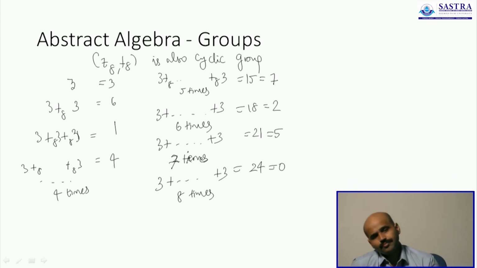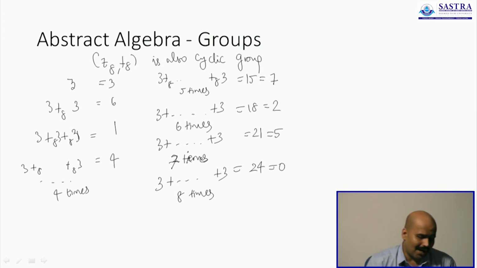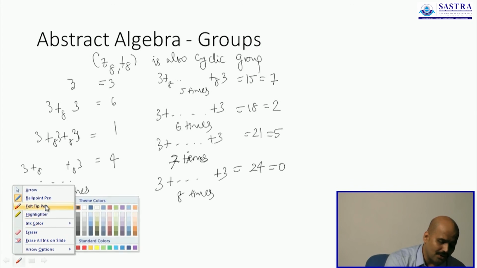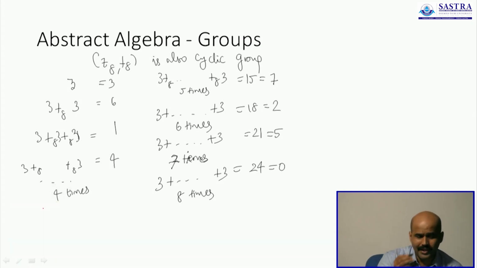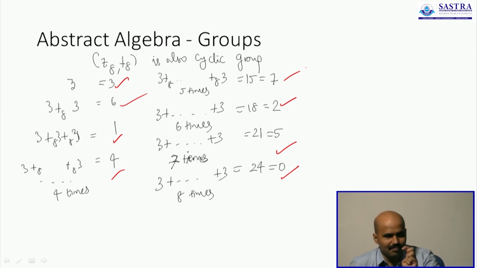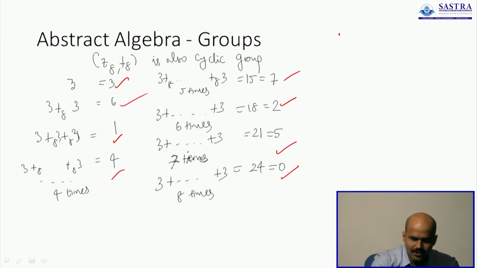So going back to the actual set of all remainders, when you divide a number by 8, there are only 8 remainders possible. 0 is here, 1 here, 2 is here, 3, 4, 5, 6, 7. All elements have been generated by the single element 3. Therefore you will say that 3 generates the group Z8 plus 8.